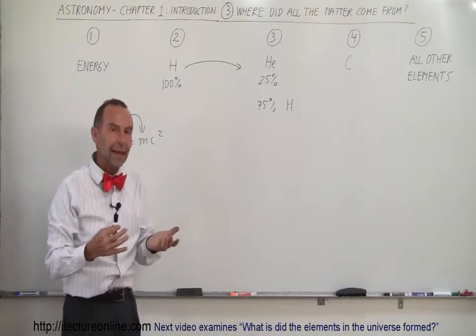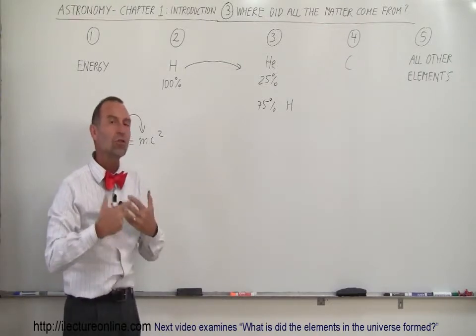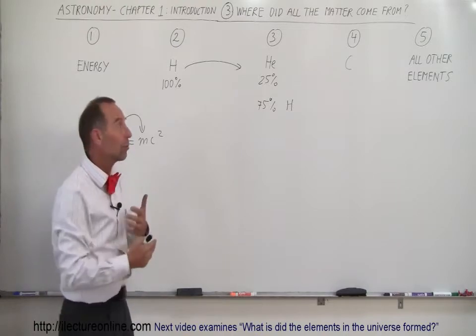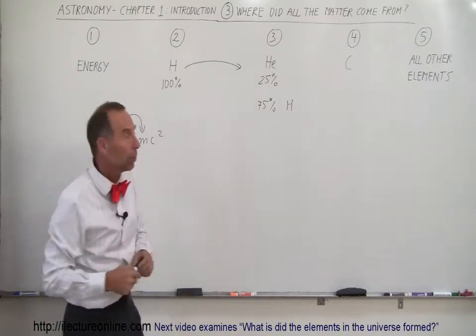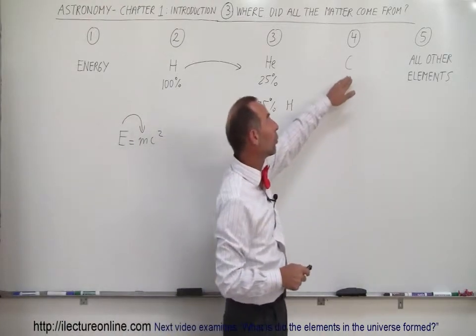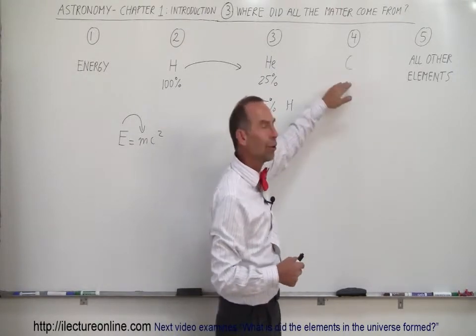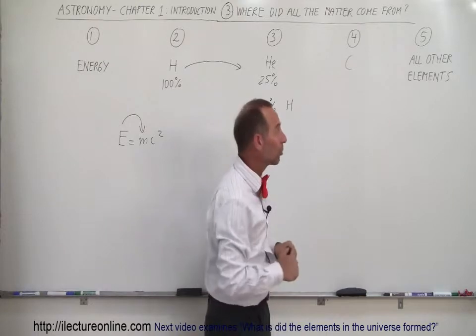And they would remain like that for millions of years until stars began to form. And when stars began to form, they began to transform helium into carbon. So most of the carbon in the world was formed through a process that happens inside stars. And we'll tell you a lot more about that when we get to those chapters.